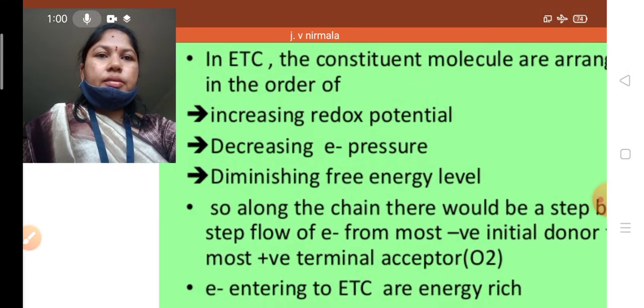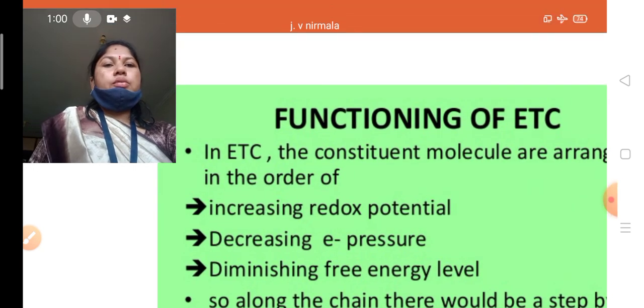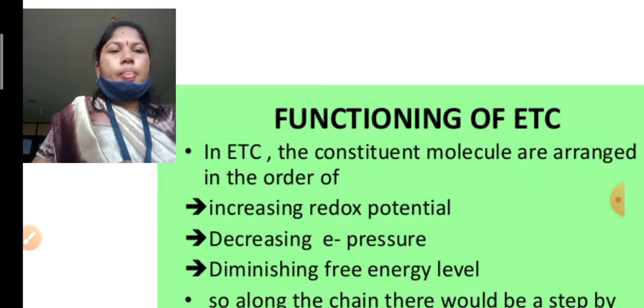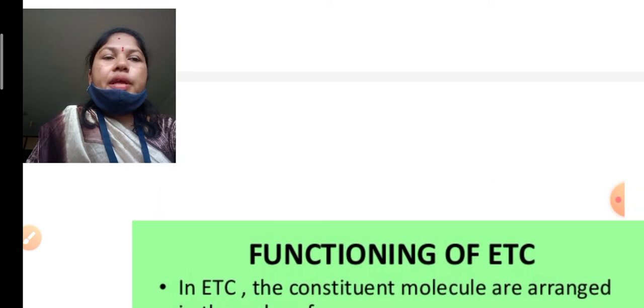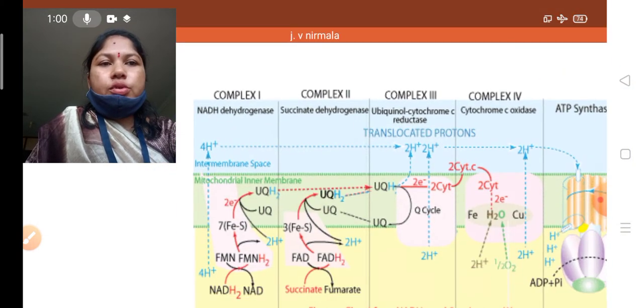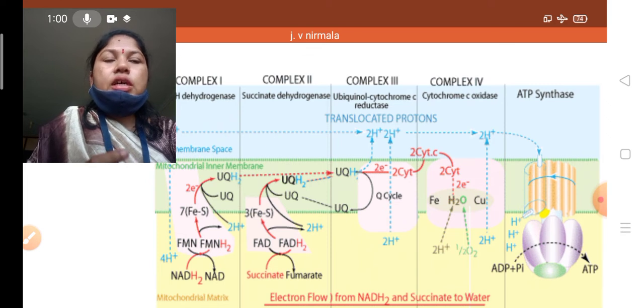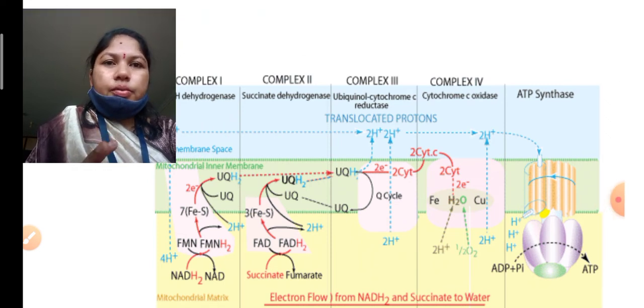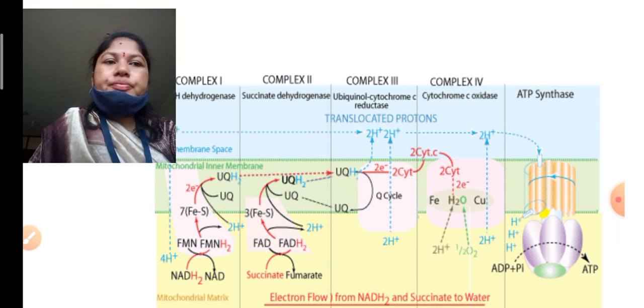Once again, this is a very important topic in the respiration process. ETS is the last step in cellular respiration.